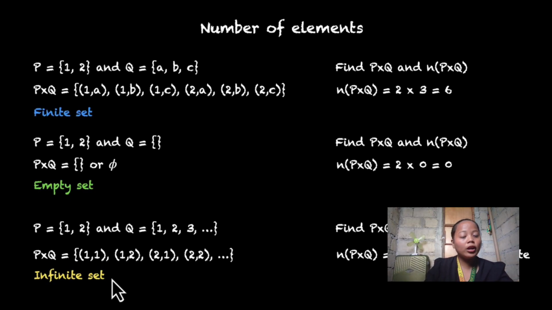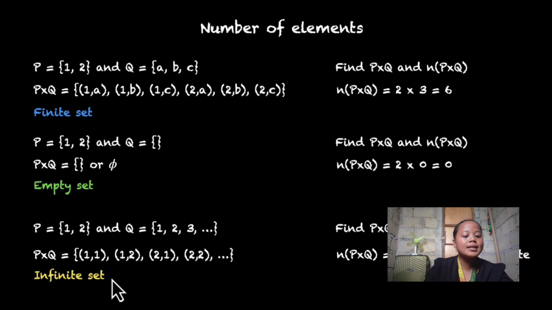So, in finding the number of ordered pairs in the set, since the first set is 2 and the second set is 0, it gives us 0. Which means this Cartesian product will lead to an empty set. So you have no pairs, since the other set is 0. That is what we call an empty set.